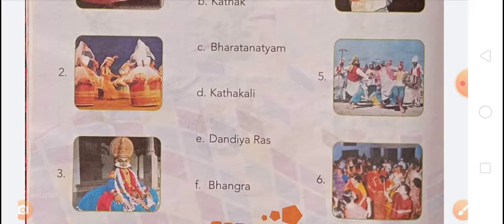And the next one, the sixth picture, is related to Dandiya Ras.